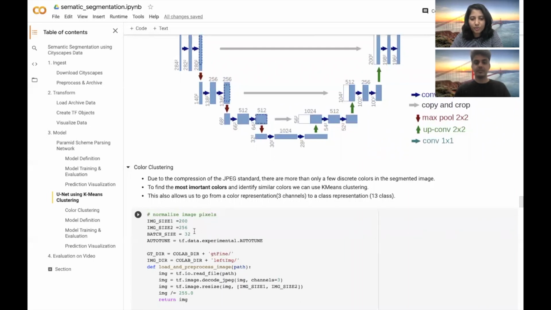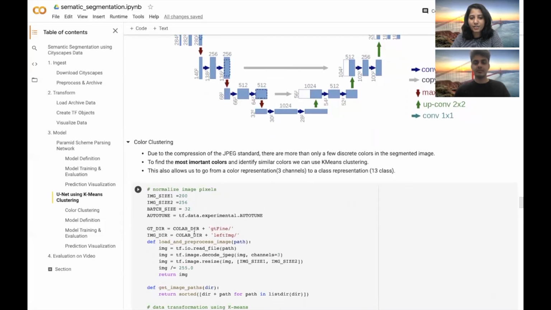But the overall problem is to identify the color of each pixel, essentially belonging to different segments of the image, and give it that particular color. In reality there can be a huge number of different colors, but we have identified that there are essentially 13 different major colors based on the different entities existing in those images.